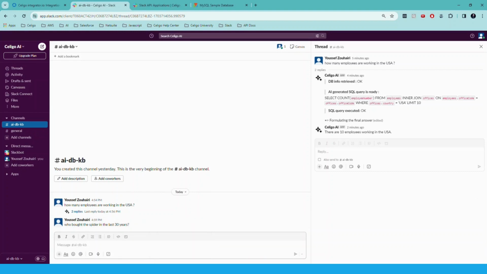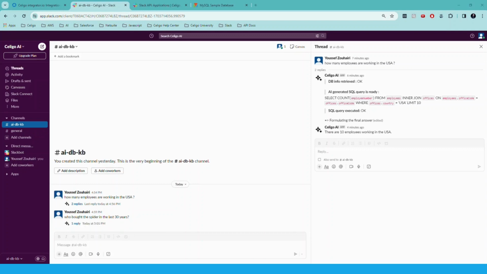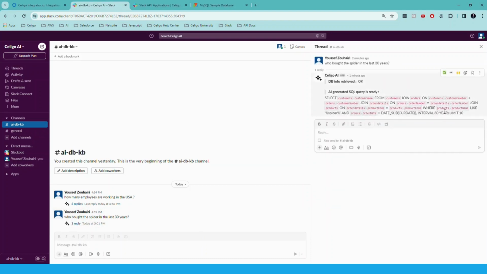And here, again, same process. This will be sent to the flow. We trigger that flow, that flow will do the processing, and we will get the results in a couple of minutes. So if we look at what's happening here, the first reply is a generated SQL query, and it's doing a join between different tables, and then like Spider, and we will probably get the results right now.